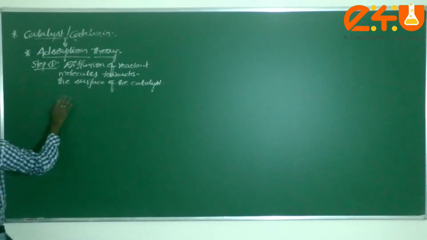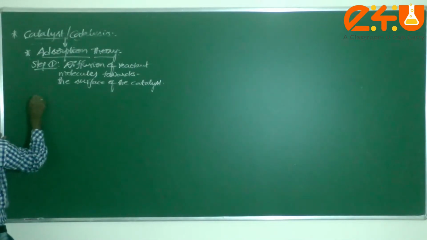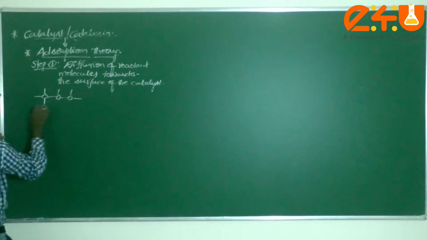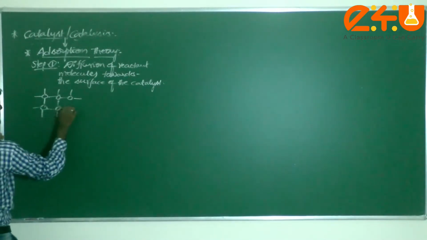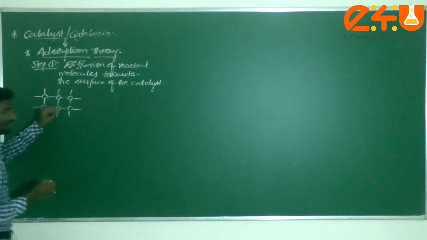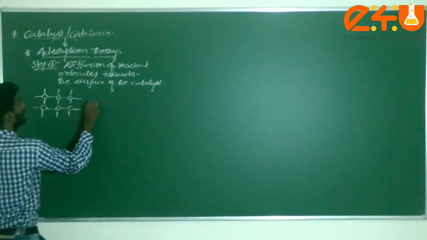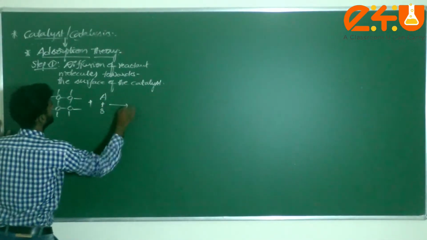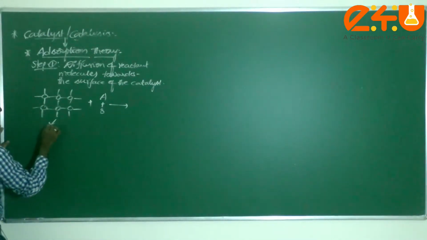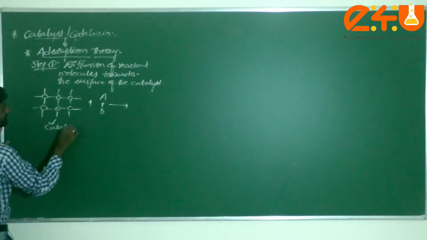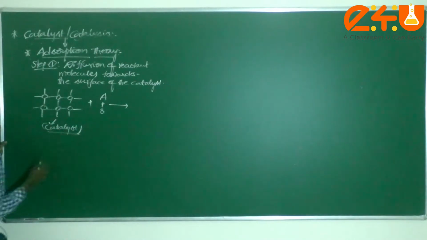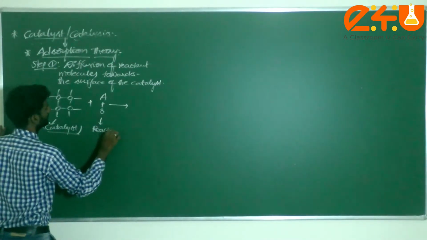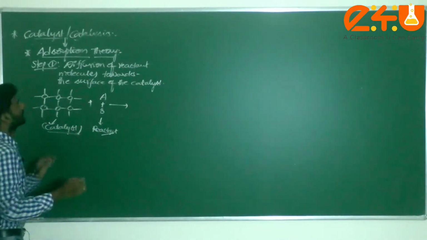Generally I can consider the catalyst like this. It has some pores, some cavities present here. Understand? Now I can consider this as A plus B. This comes under, dear students, the surface of the catalyst, and these are called the reactant molecules.